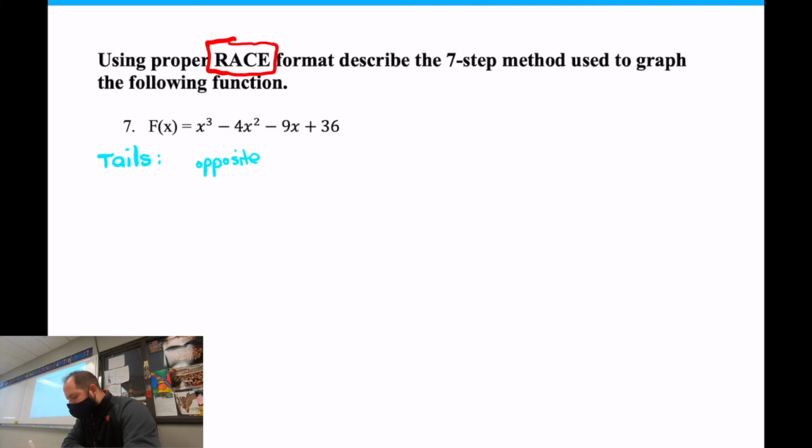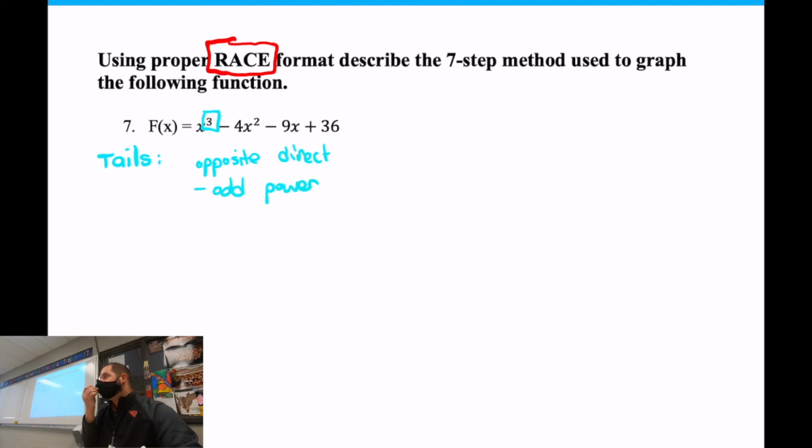Yeah, exactly. The power on this, the odd power, is why the tails are going to go in the opposite direction. So in my little story problem, when I type it out, due to the highest power being odd, the tails will go opposite directions, the end behavior. The right side will go up, the left side goes down. So it looks like this on your graph, and it'll do something in the middle. The odd power told me that.